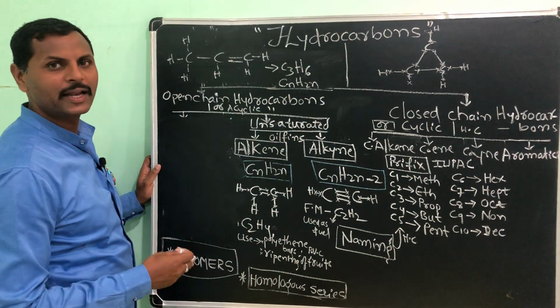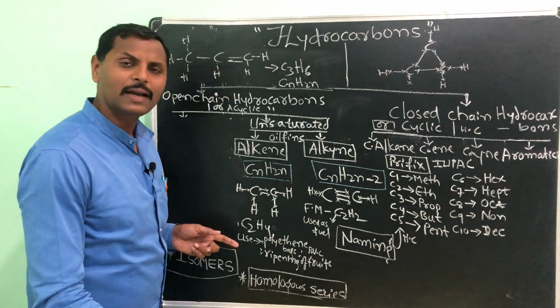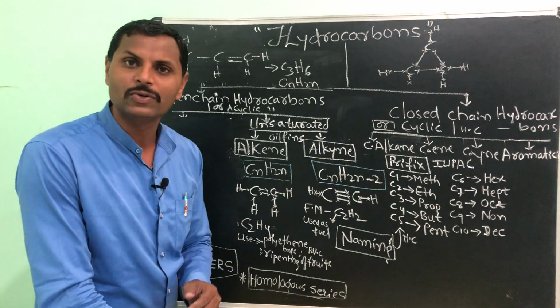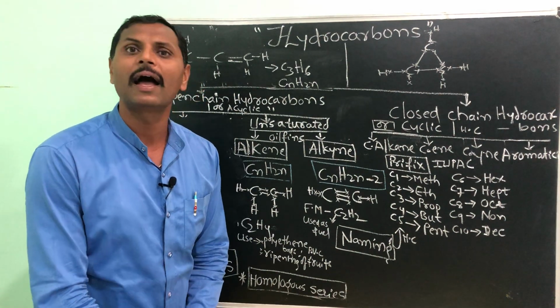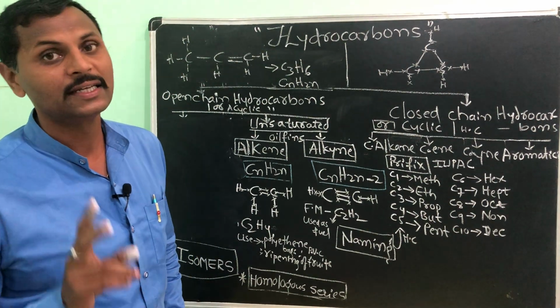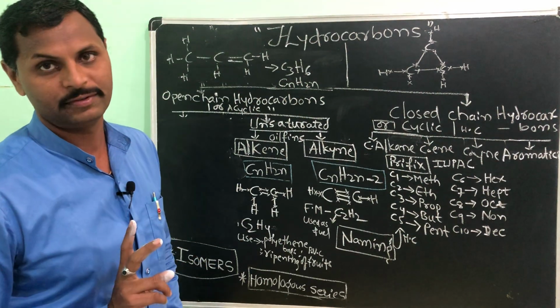I will tell you the naming and all. The first member in this series is eth; we will start with eth. That is why I told you the conditions. The first condition: a minimum of 2 carbons has to be there, and a double bond has to be there in the entire chain between any two carbon atoms.